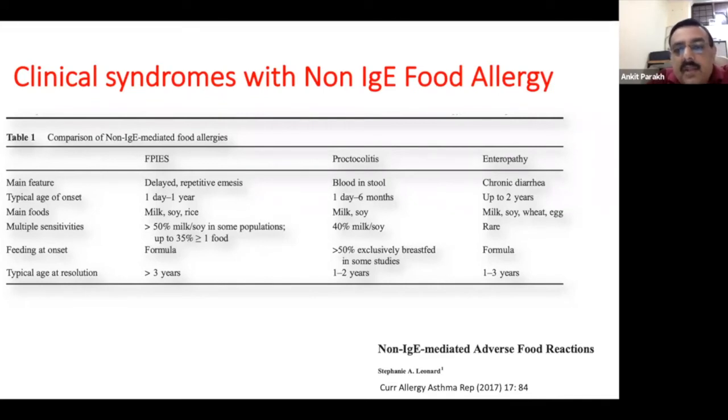Children can present with enteropathy, so they would present with chronic diarrhea between 1 and 3 years of age. And FPIES presents with repeated episodes of vomiting and repeated septicemia-like episodes, and sometimes can be difficult to diagnose, but it is a severe form of non IgE mediated food allergy.